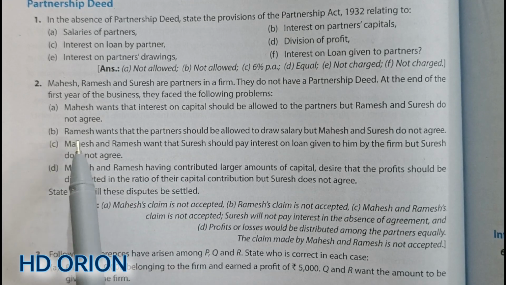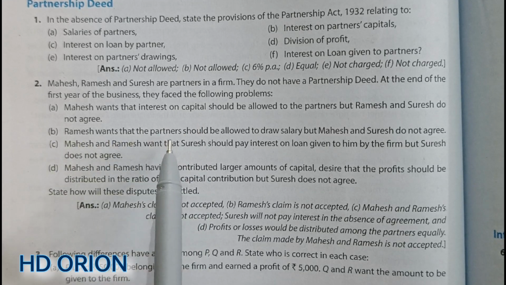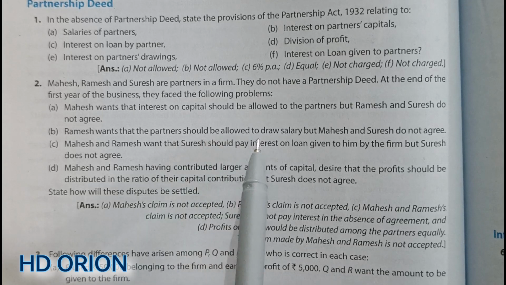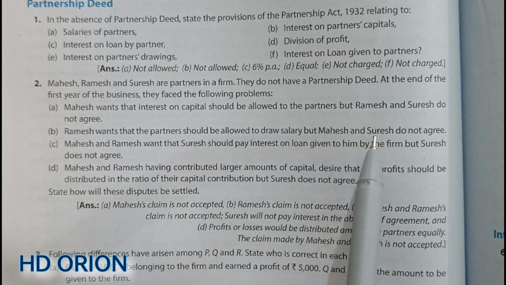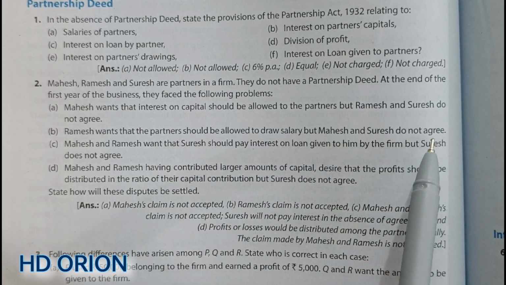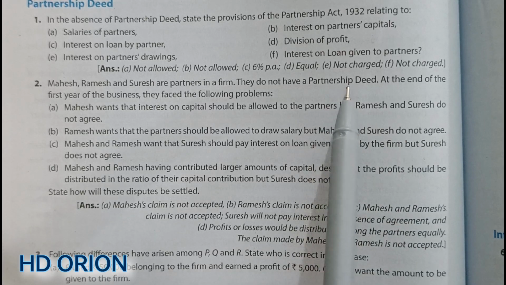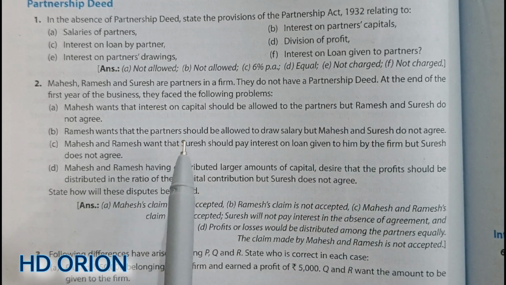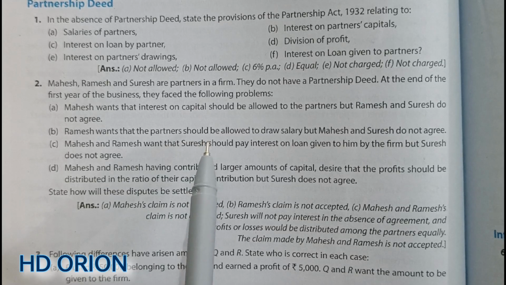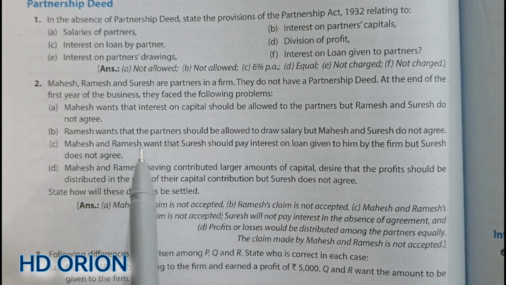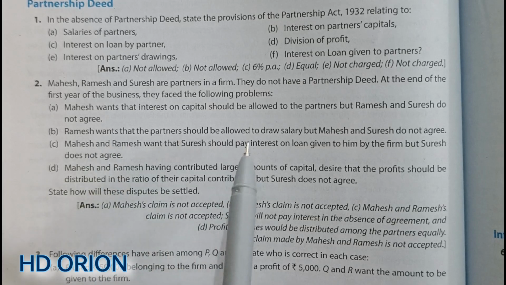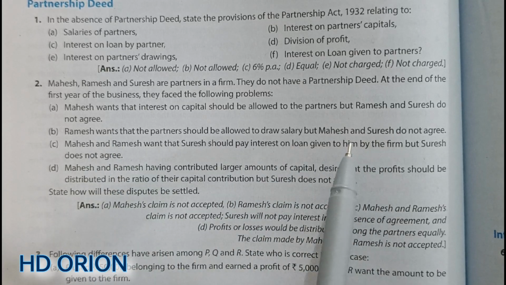Now, point B, Ramesh wants that the partners should be allowed to draw salary, but Mahesh and Suresh do not agree. So, in absence of a partnership deed, there is no provision of salary to the partners as per Partnership Act 1932. So, no salary will be given to the partners.